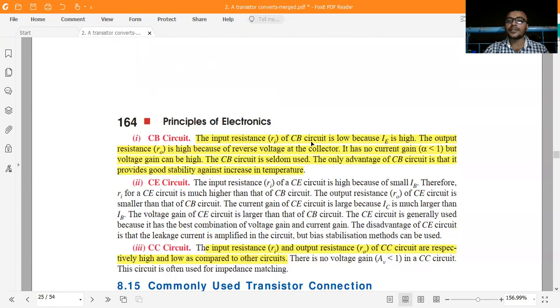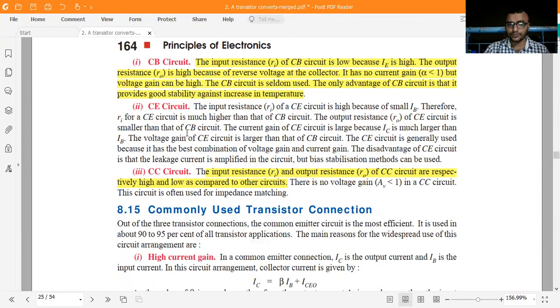The input resistance of the CB circuit is low because IE is high. The output resistance is high because of the reverse voltage at the collector. It has no current gain, as alpha is less than 1, but voltage gain can be high. The CB circuit is seldom used. The only advantage of the CB circuit is that it provides good stability against temperature. The second point is very important.